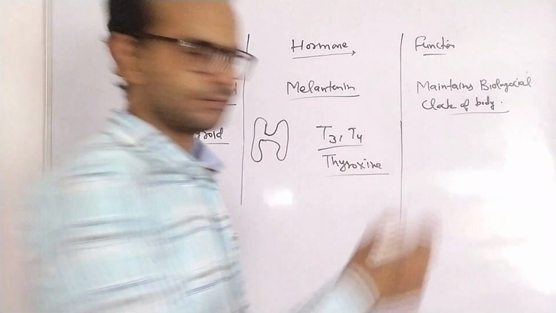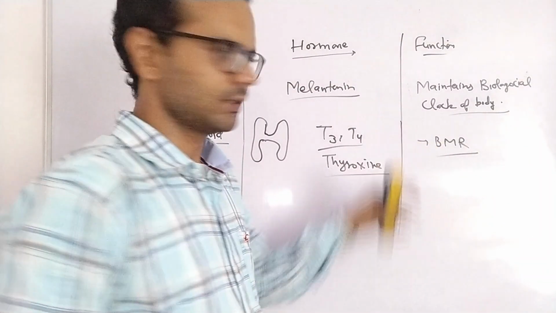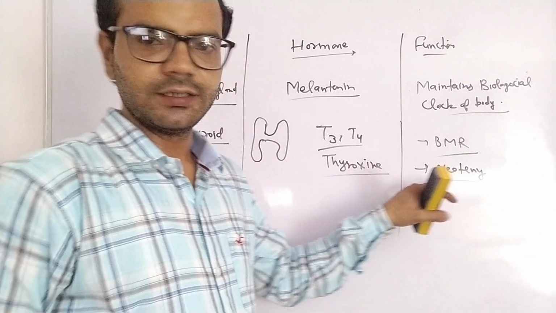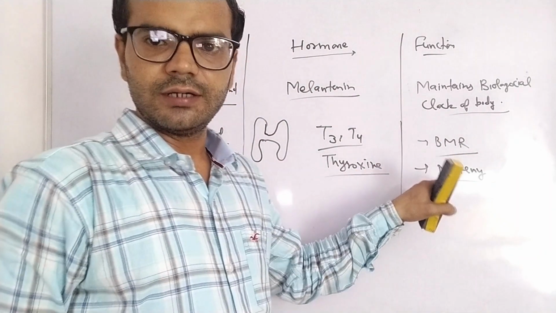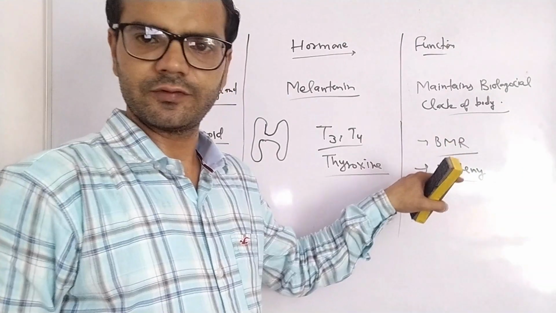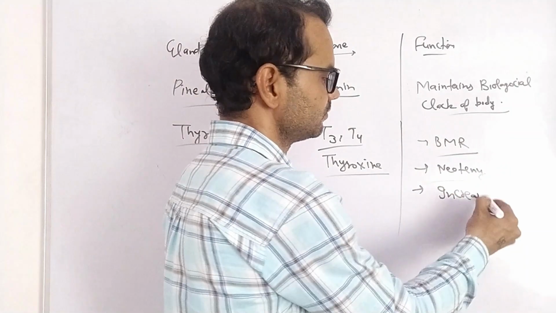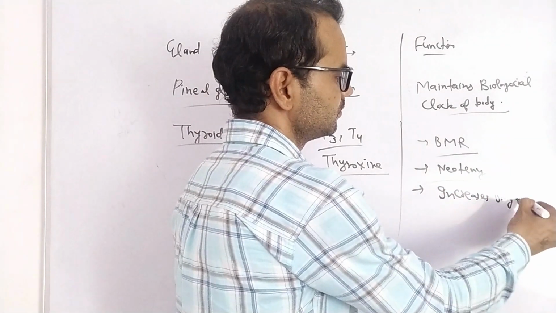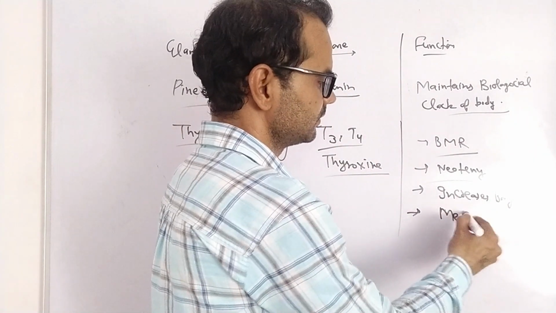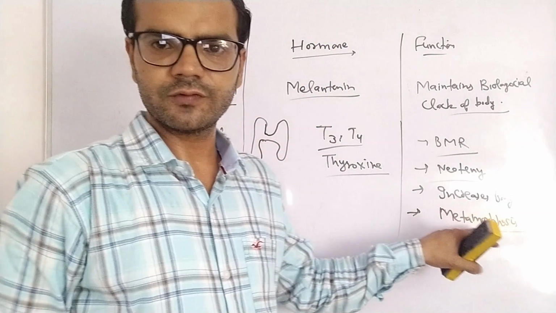Thyroxine is concerned with BMR, basic metabolic rate. Second, neoteny. Neoteny is the stage when the larval stage starts reproducing. It is shown by insects or frogs, amphibians. Third, it increases body temperature. Fourth, it is concerned with metamorphosis.